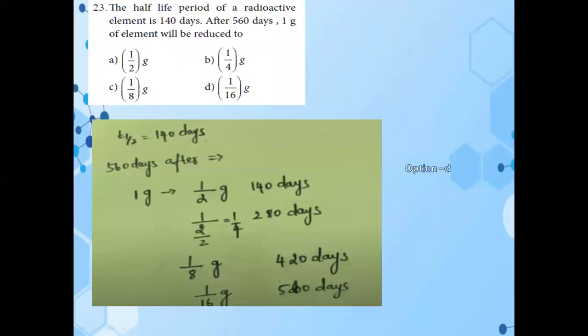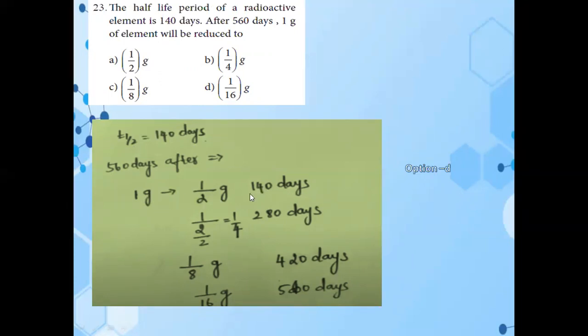So next question number 23, the half-life period. So the half-life period of the radioactive element is 140 days. So after 560 days, 1 gram of the element will be reduced to. So T half equal to 140 days. So after 560 days, what is that amount they are asking? So 1 gram is the initial amount.